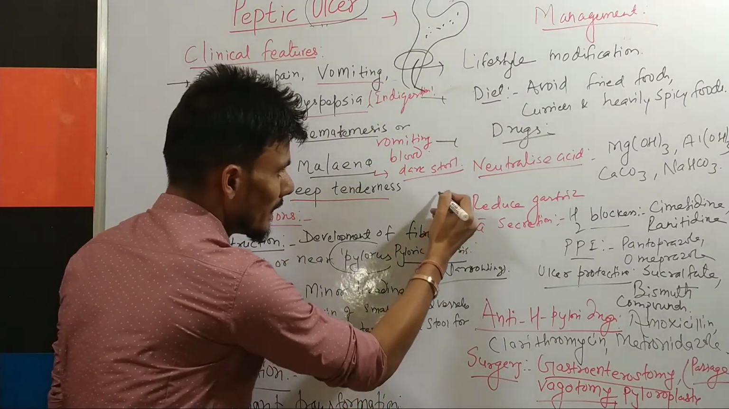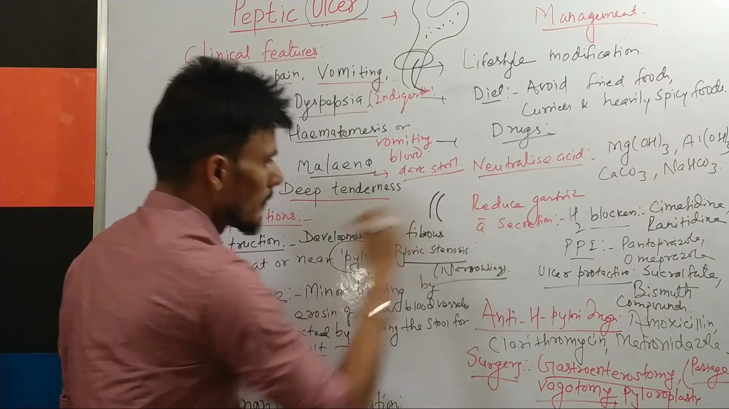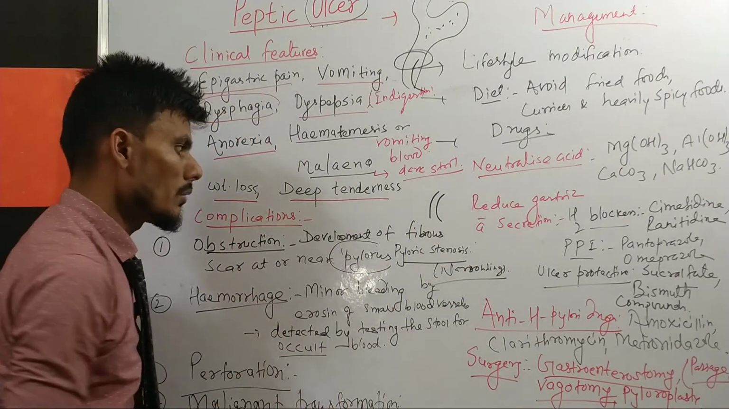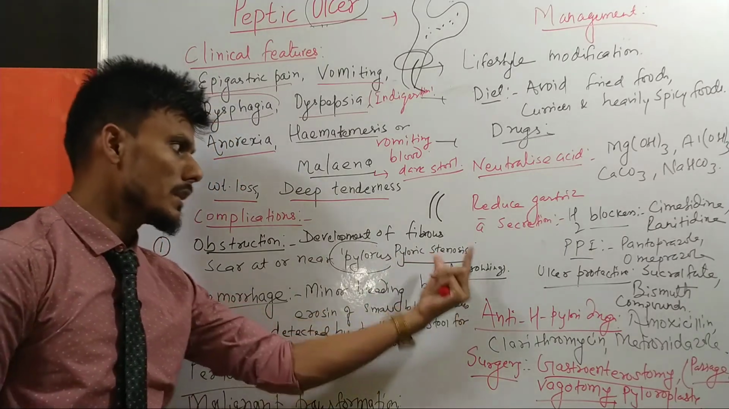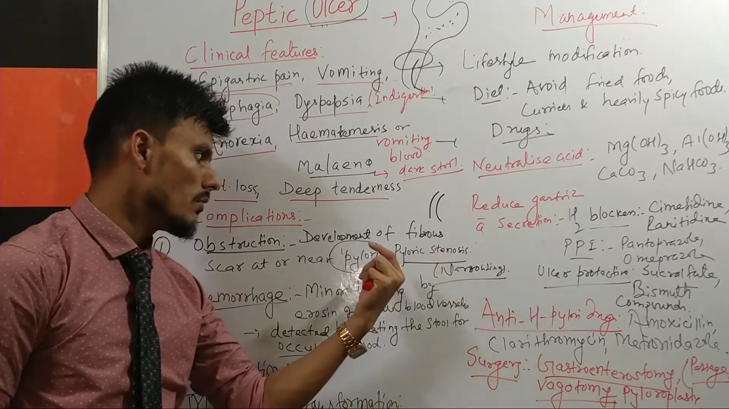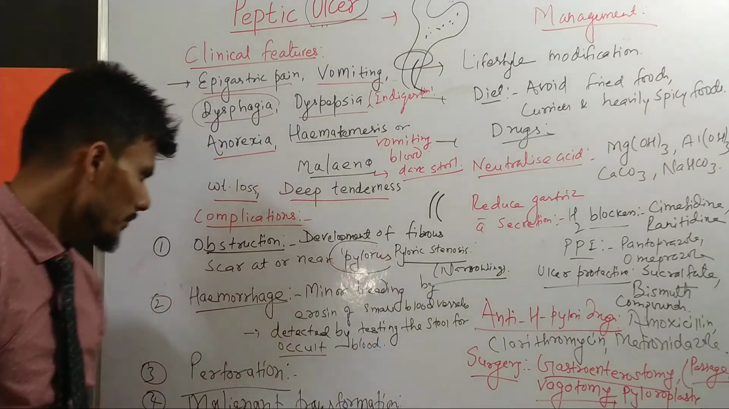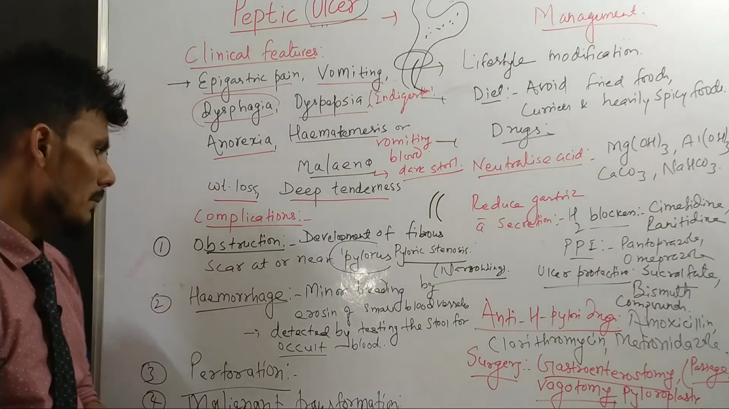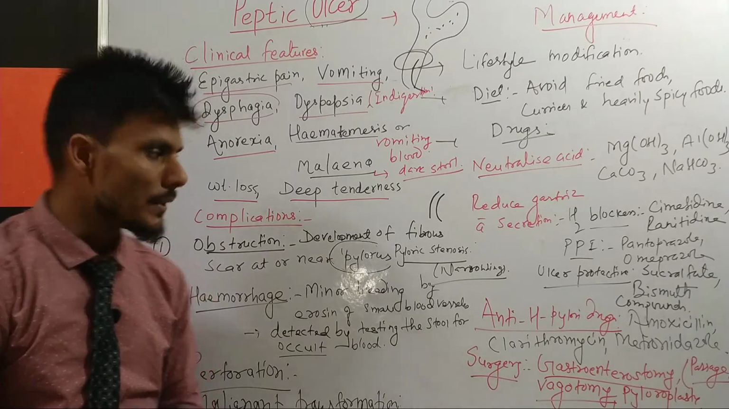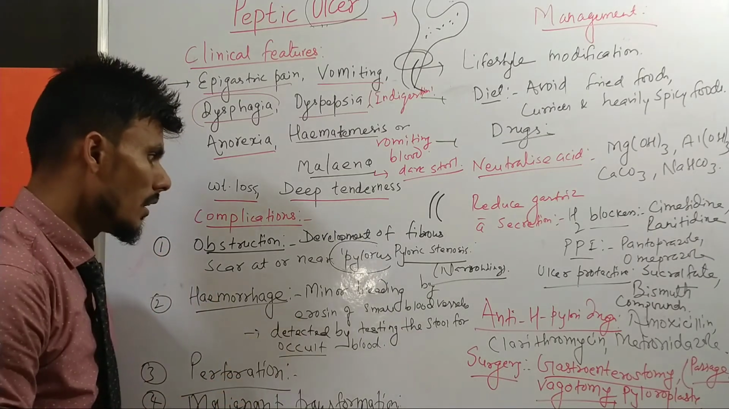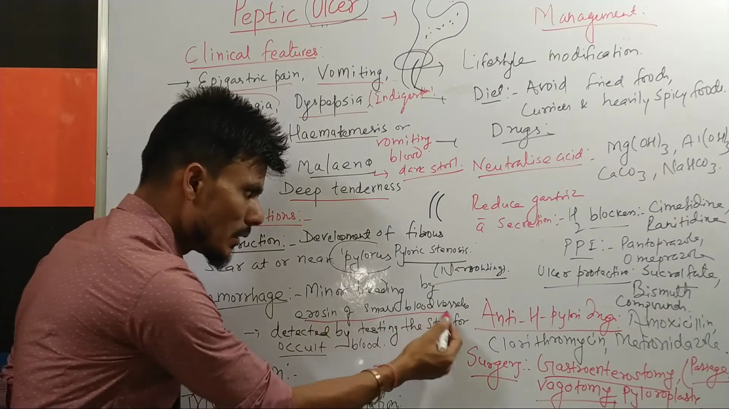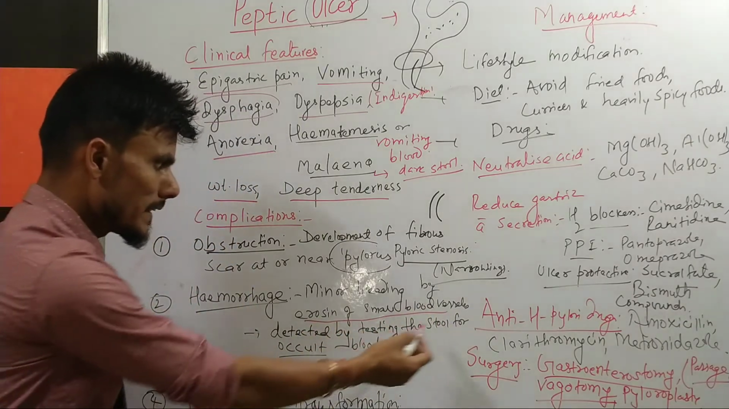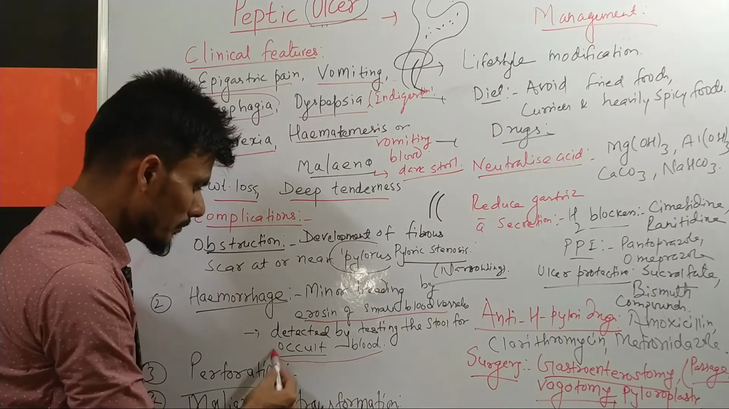There will be a narrowing of the pyloric sphincter, or you can say the pylorus, leading to pyloric stenosis. Remember that stenosis means narrowing, or narrowing of the pylorus. Okay. Next is hemorrhage. Hemorrhage means bleeding. So there will be a minor bleeding due to the erosion of the small blood vessels, and this you can detect by testing the stool for occult blood.